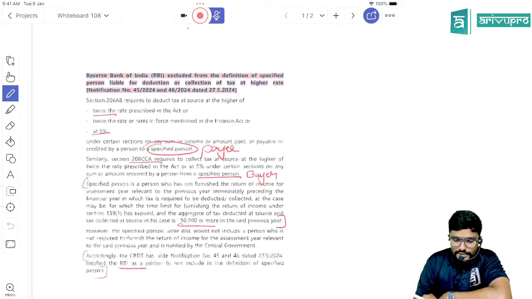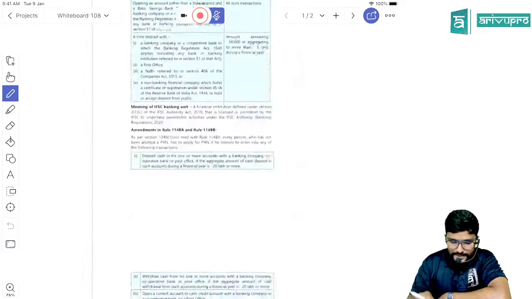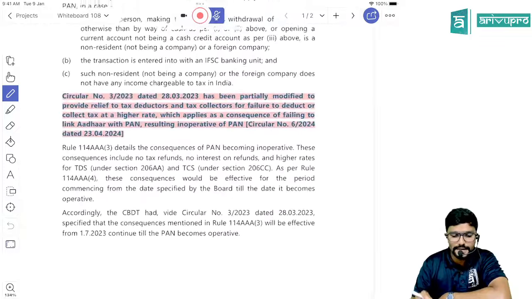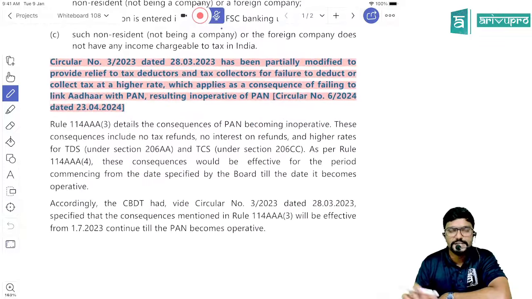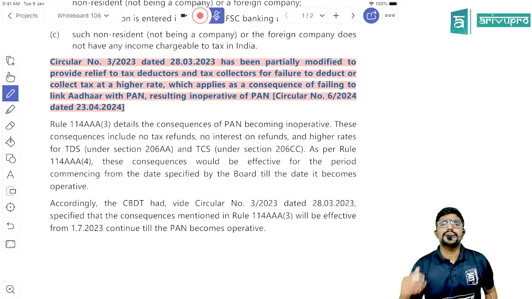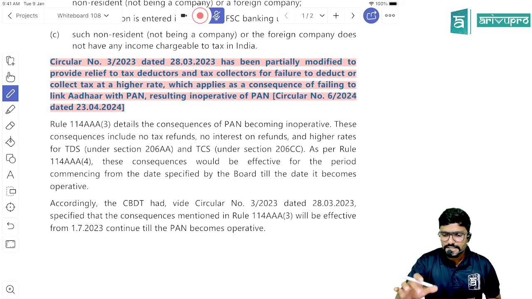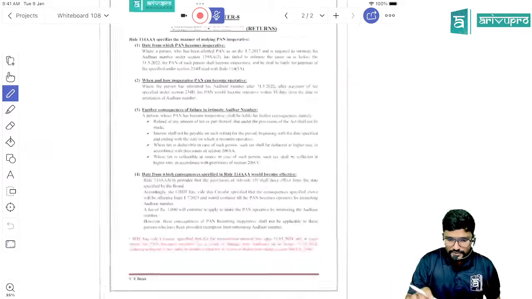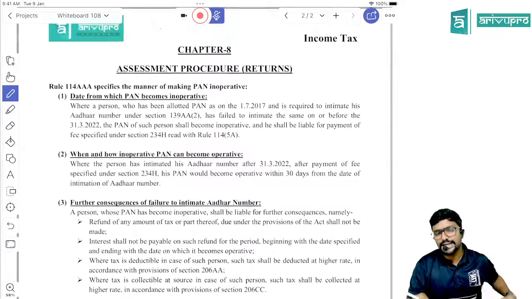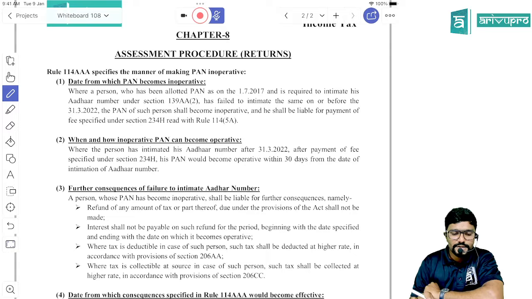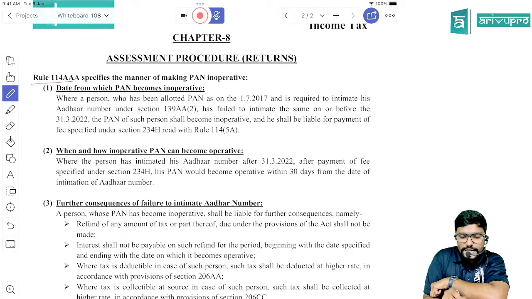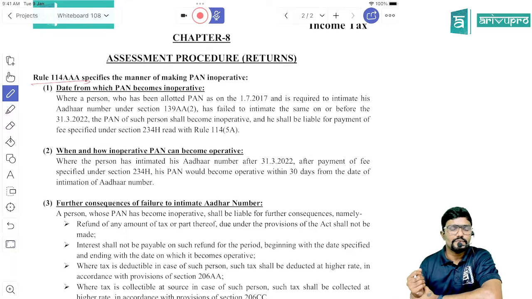Now let us move to the second amendment. Second amendment is with respect to PAN and Aadhaar linking. Before I go through this, guys, we will just see some background about this, so that you come to chapter 8, assessment procedure. There we have Rule 114AAA.